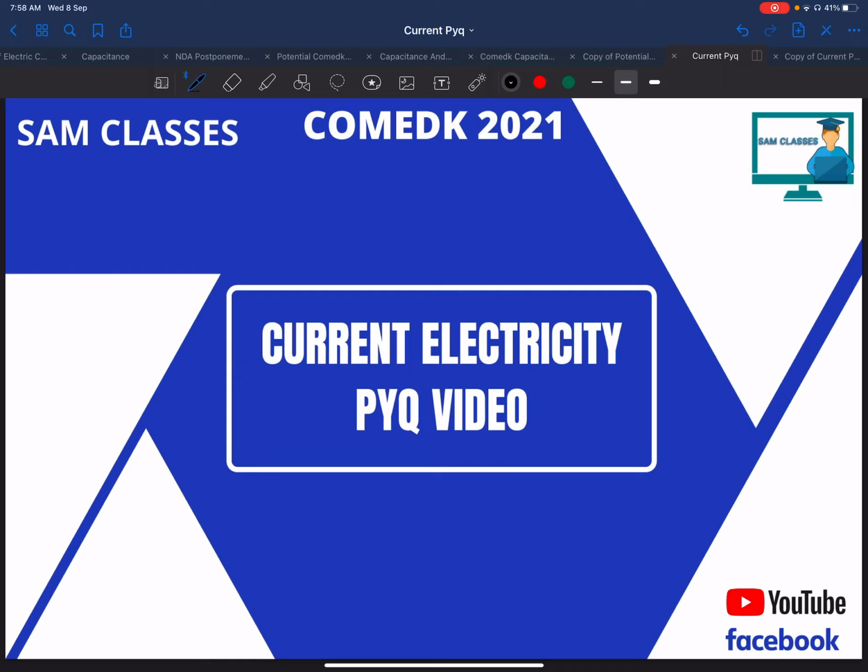Now for this chapter, current electricity, in the PYQ section, we should know what things are being deleted. The color coding is not there. And second, series and combination of resistance. Resistors in series and parallel combinations have been removed. So we are hoping that we should not see questions based on that this year.